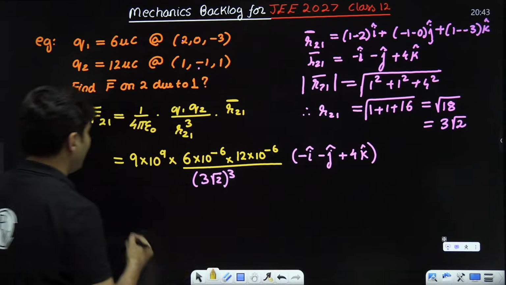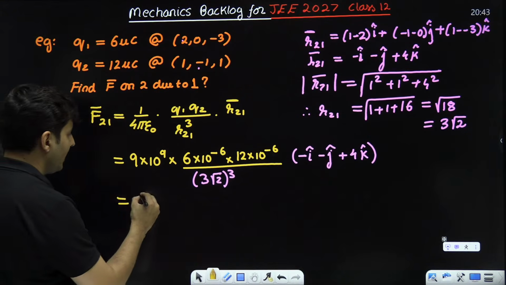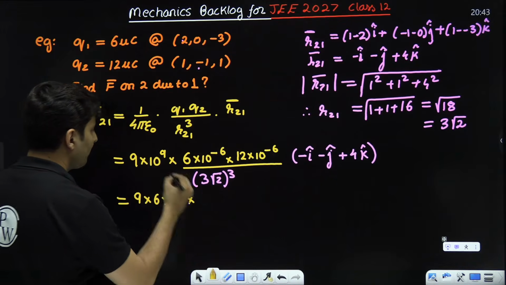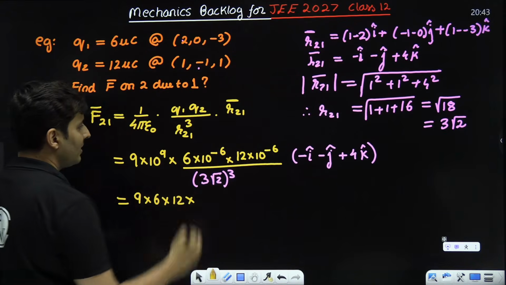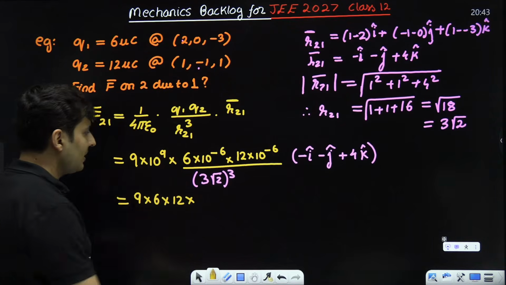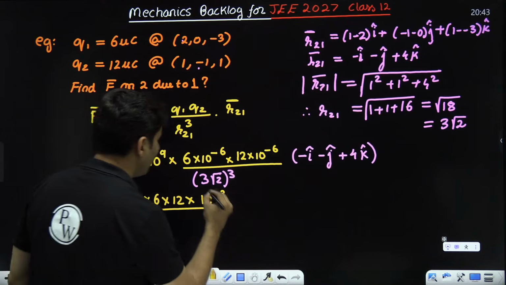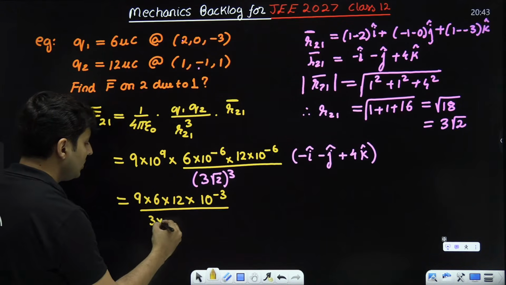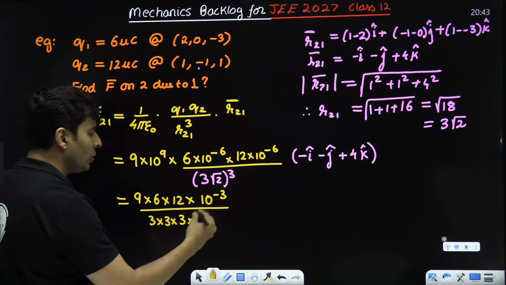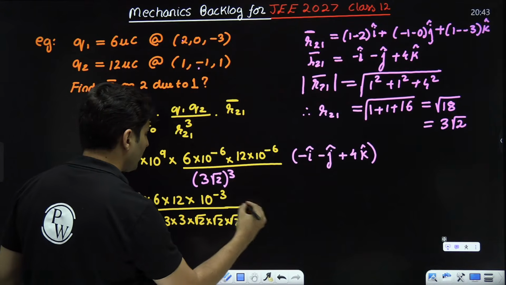Now after that you just have to simplify these numbers. So 9 is there, 6 is there, and 12 is there. 9 minus 6 minus 6. Minus 6 minus 6 is minus 12. 9 minus 12 is minus 3. So 10 to the power minus 3. Then the whole thing divided by 3 cube. So 3 into 3 into 3 and root 2 into root 2 into root 2. Correct? That's what I will get.